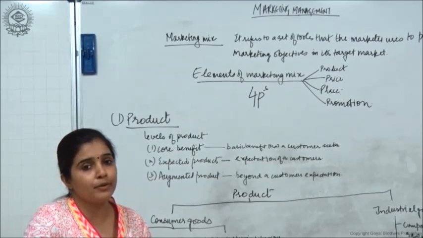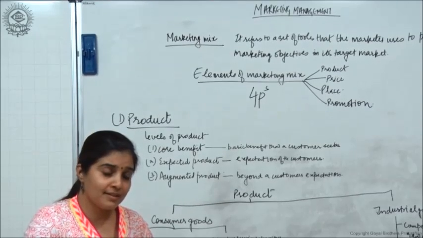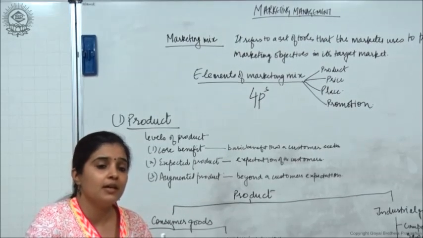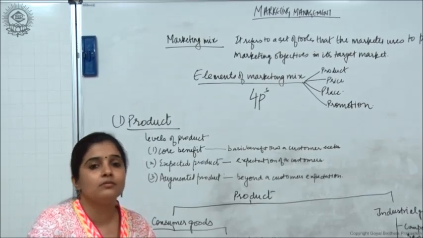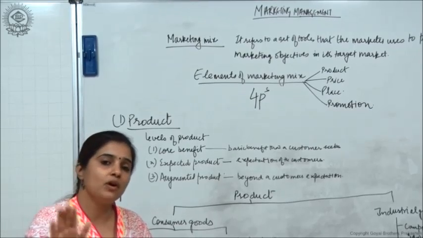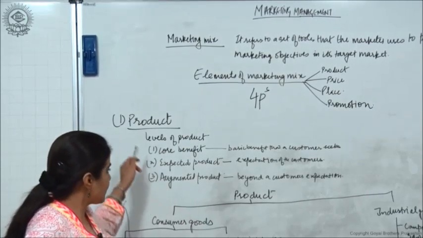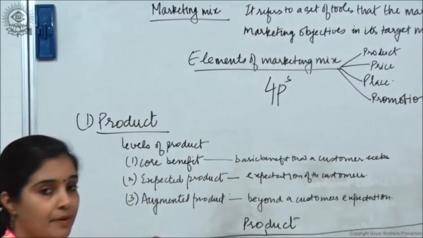This is an augmented product. This is not what the customer was expecting, but it is an innovation you've made in your product, number one, to have an edge over competitors, and number two, to be more innovative so that customers come to you from the competitors. So these are the 3 basic levels of a product: core benefit, expected product and augmented product.